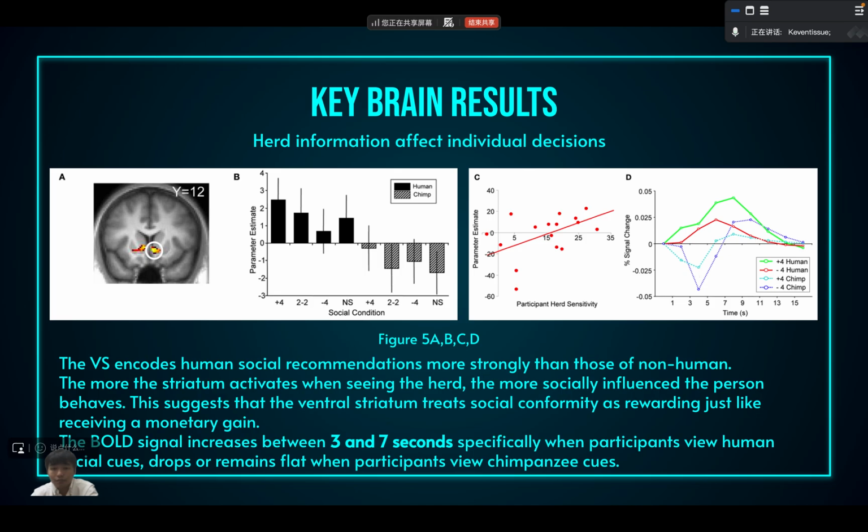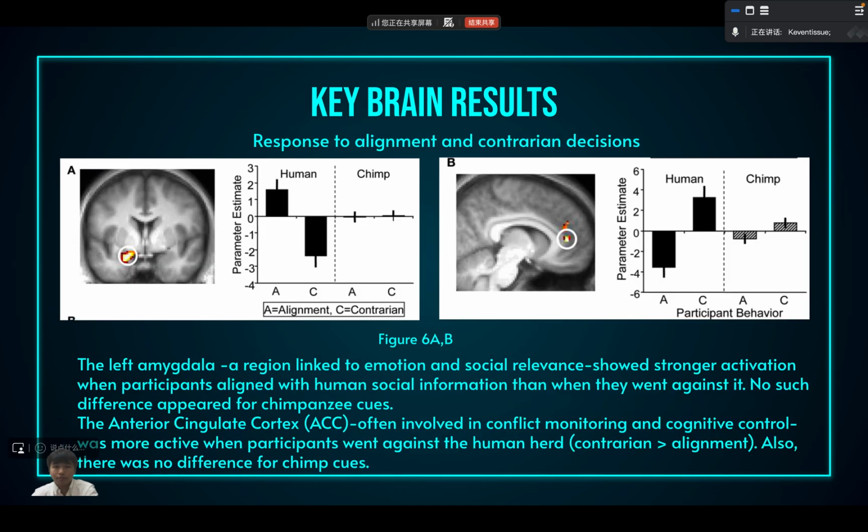So the BOLD signal increases when the participant views the human social cues, compared to when they view the chimpanzees' non-human cues. So this will be Pranav.